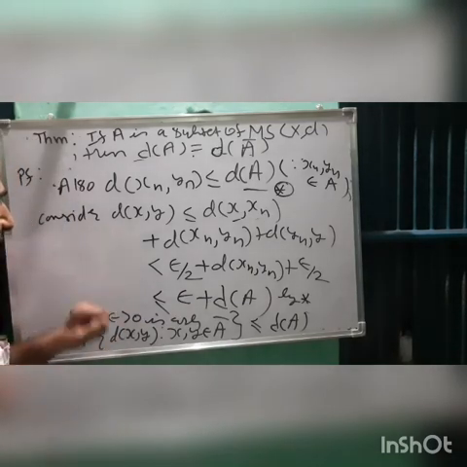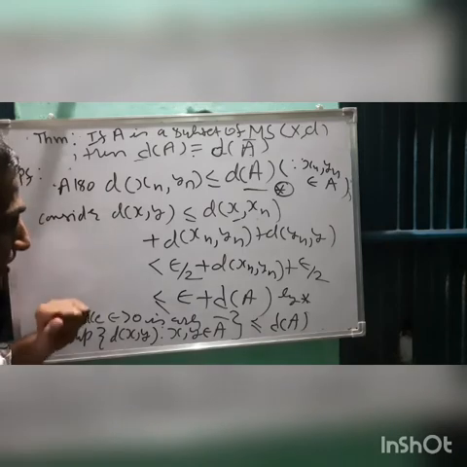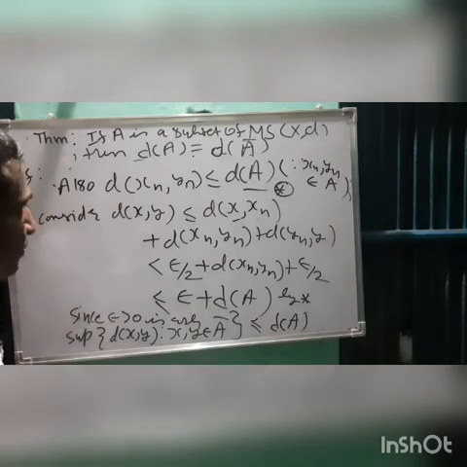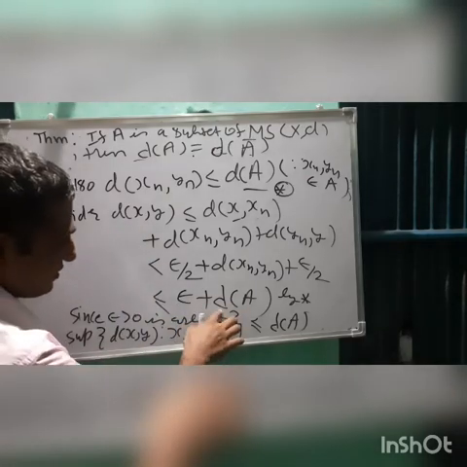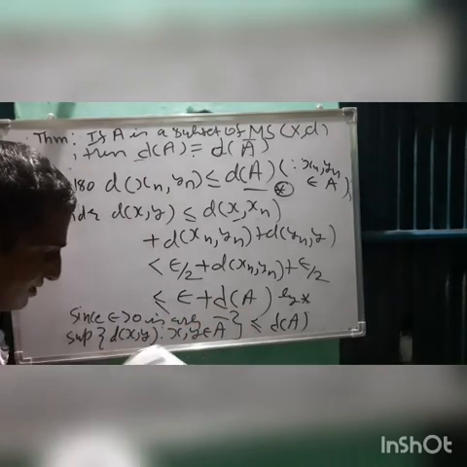And from here you can clearly see that distance of x, y is less than or equal to this term for infinitely many terms.